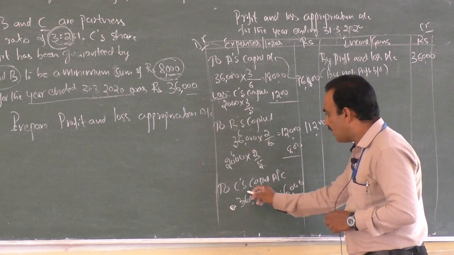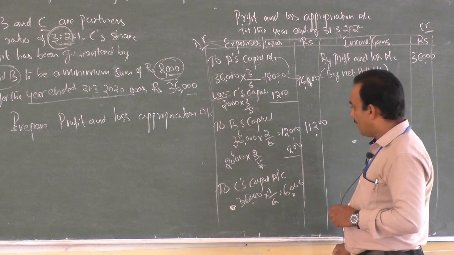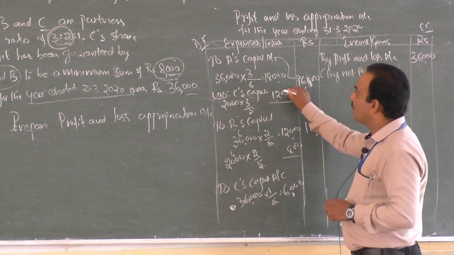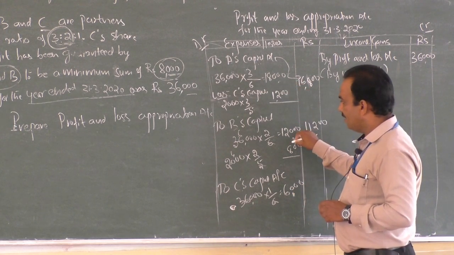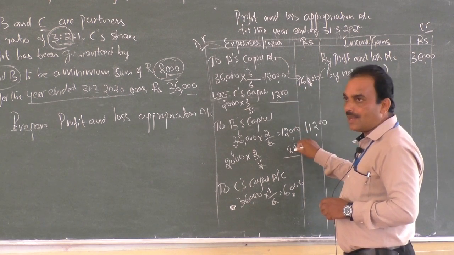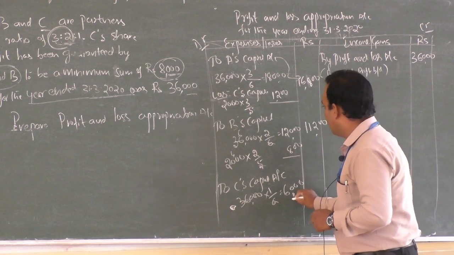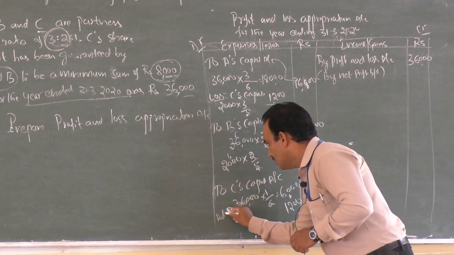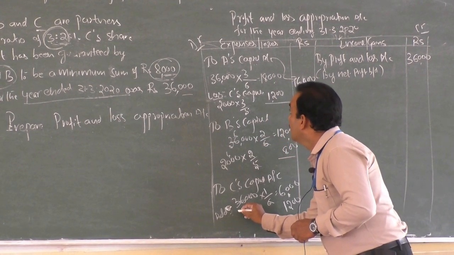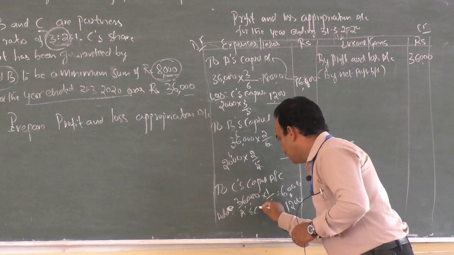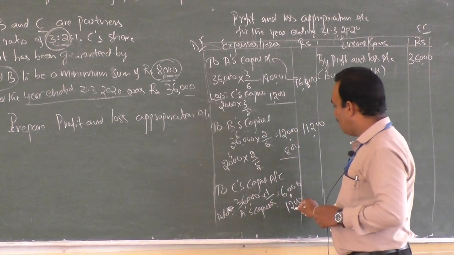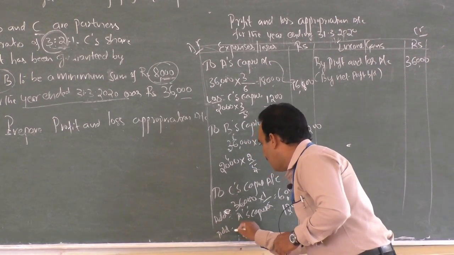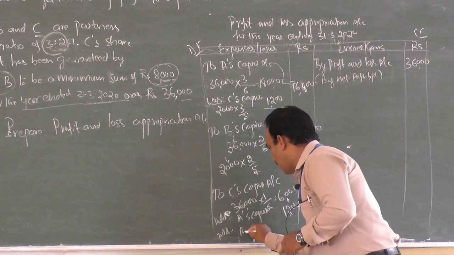And further, in the case of C, whatever amount is deducted from the capital accounts of A and B is required to be added here. So add 1,200 from A's capital account, and add 800 from B's capital account.